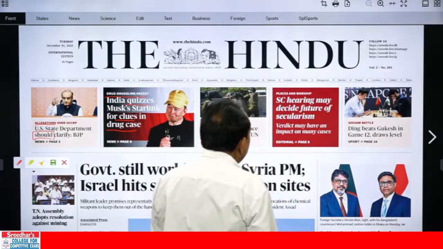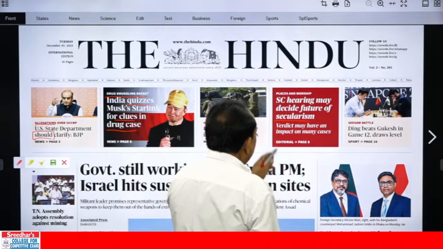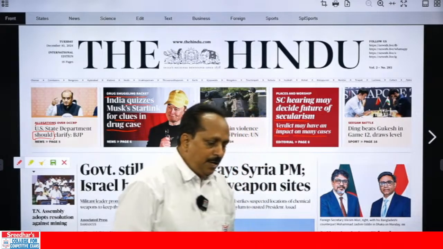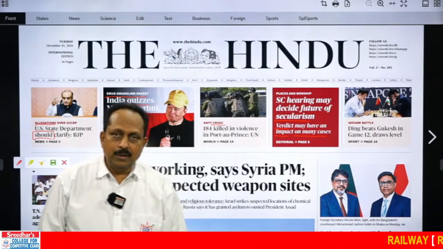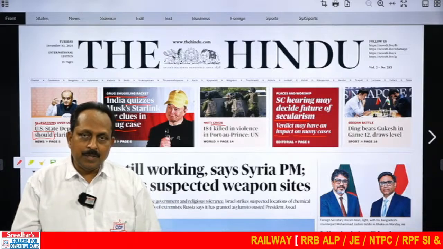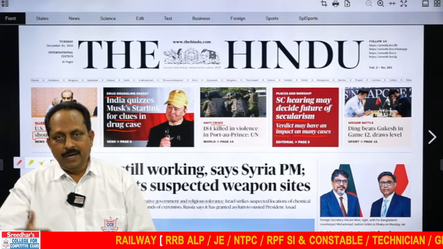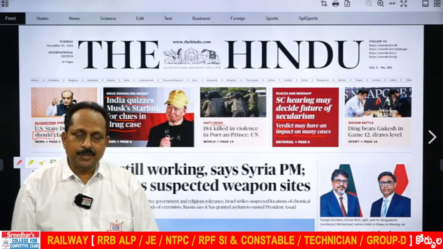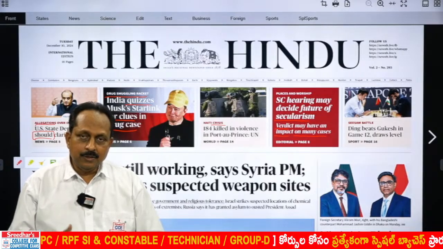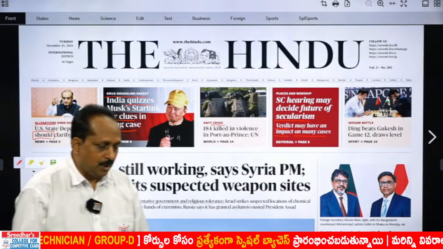Places of worship. Supreme Court hearing may decide future of secularism. Verdict, verdict means judgment, may have an impact on many cases. May have. May is also a modal helping verb, and it has two functions. What is the first one? It is used to express permission, and it is very formal and polite. For example, may I come in, sir? That is the first function. What is the second function? It is used to express a possibility. Chances are more. Chances are less, we use might, could, and should. That you have to recollect.